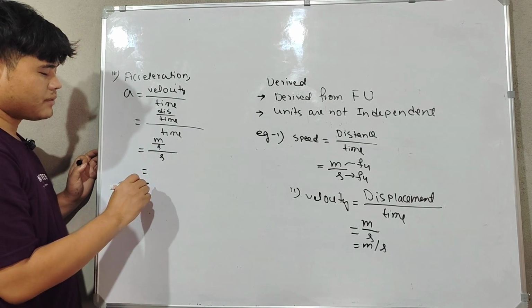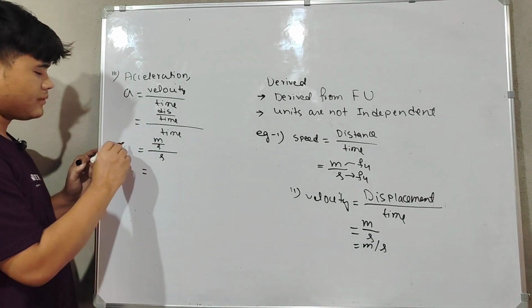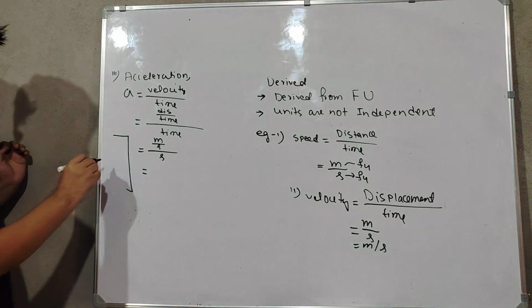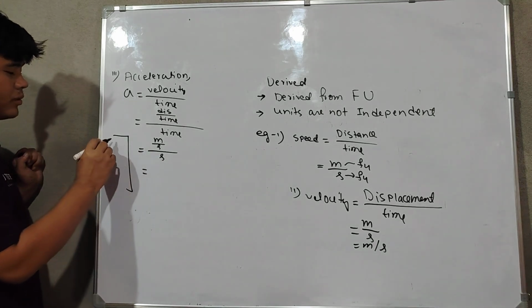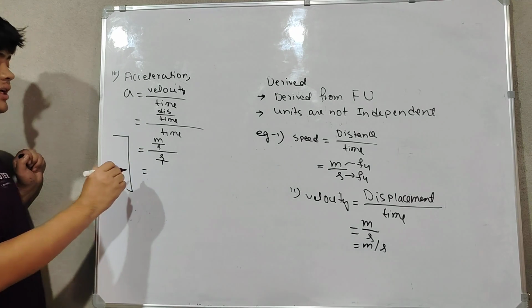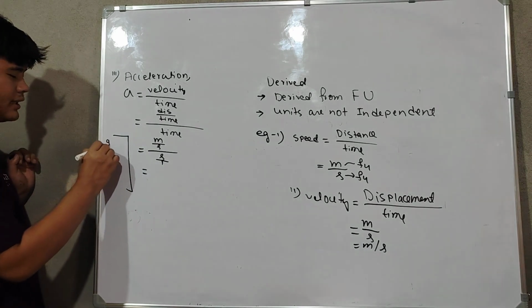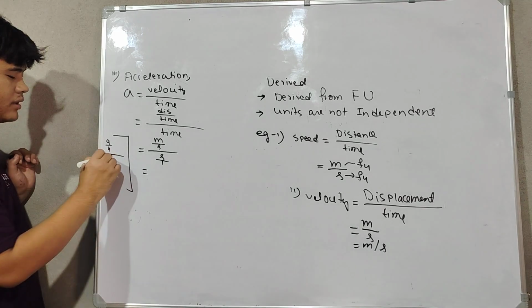So how will we do this one? See here, s means s by 1, right? We can write it like this. See here, whenever there is a by x equal to b by y,